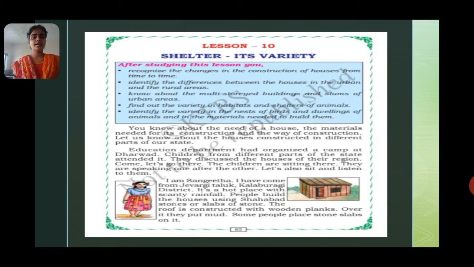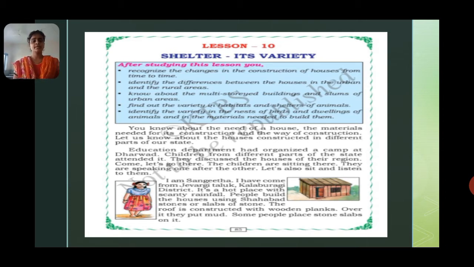I am Sangeeta. I have come from Jewargi Taluk, Kalburgi district. It is a hot place with scanty rainfall. People build their houses using shahabad stones or slabs of stones. Yes, Sangeeta is telling how the houses are built and what materials are used. She is from Jewargi, where it is hot and the rainfall is less.